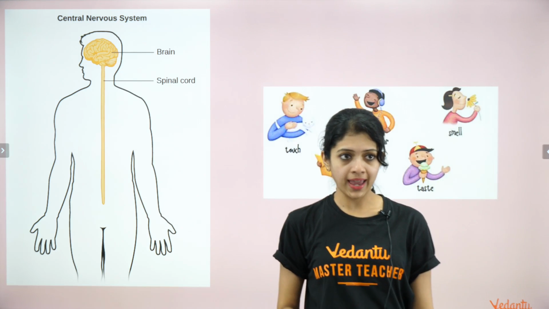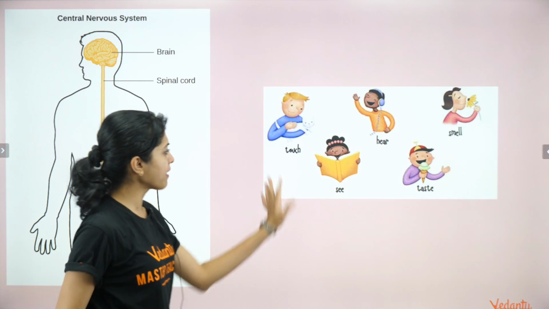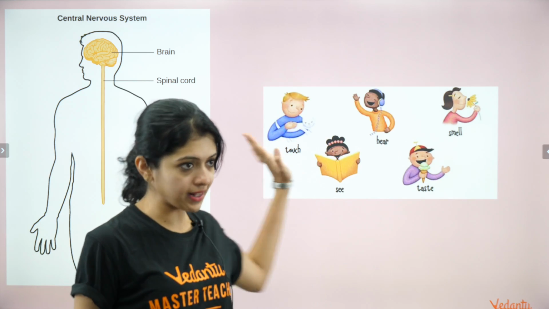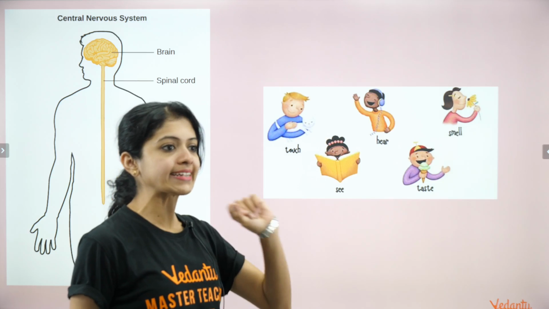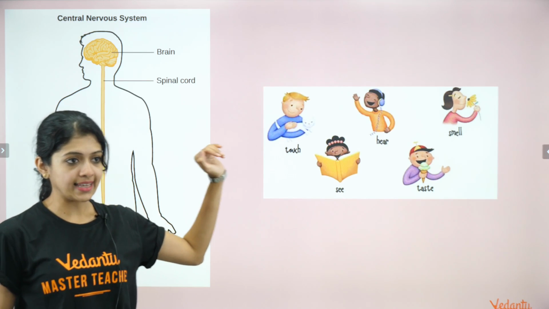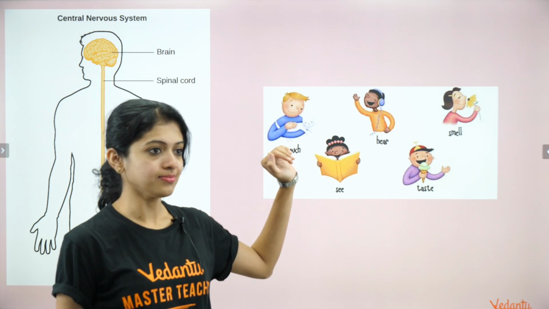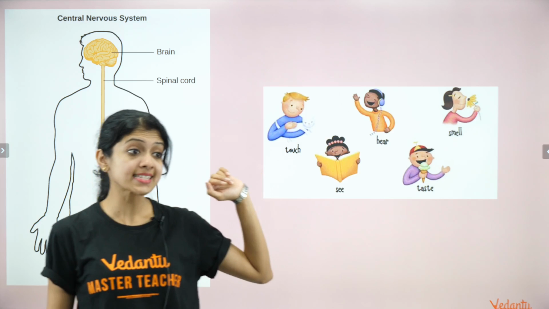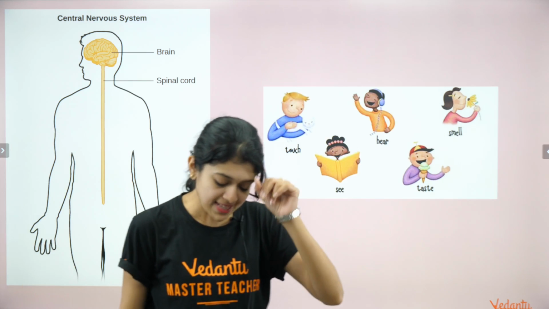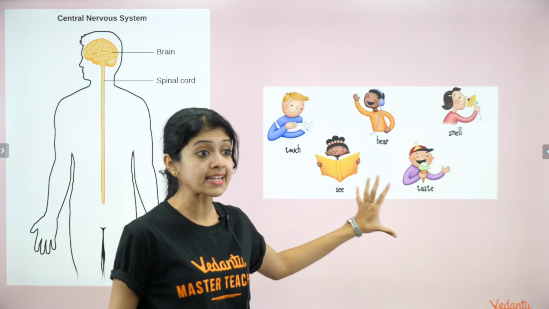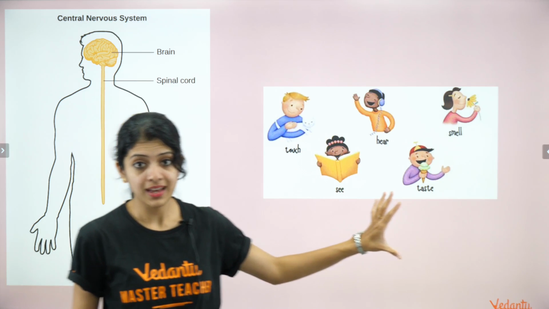So let's go ahead. Now have a look at this. What are these? Yes, the spinal cord and the brain. Have a look at this. What are these? Yes, senses, Gautam. Very good. Basically, our senses, we are talking about touching, hearing, smelling, seeing, tasting, everything, right?